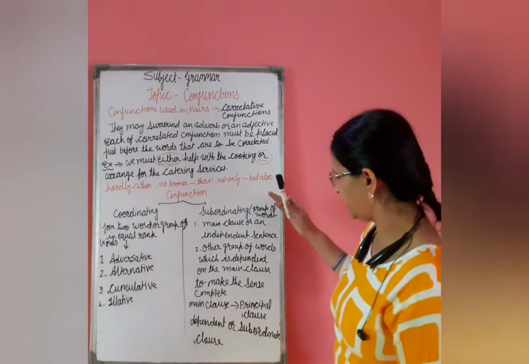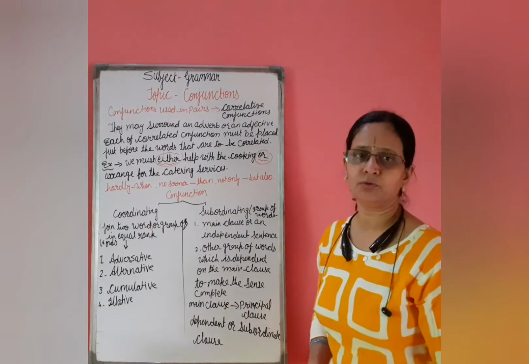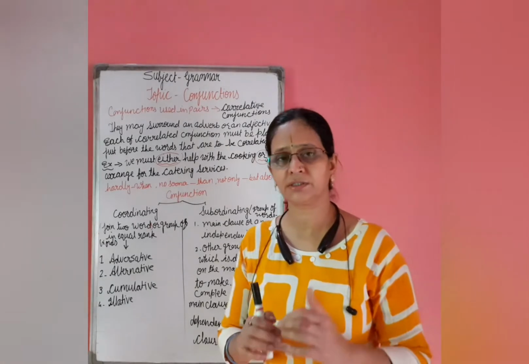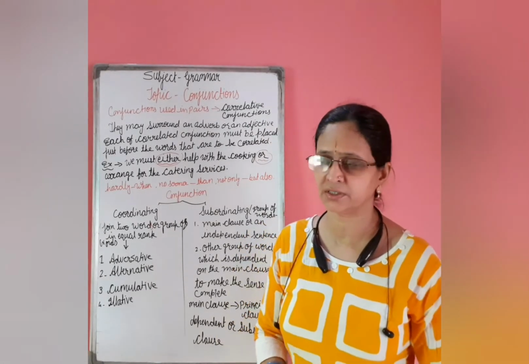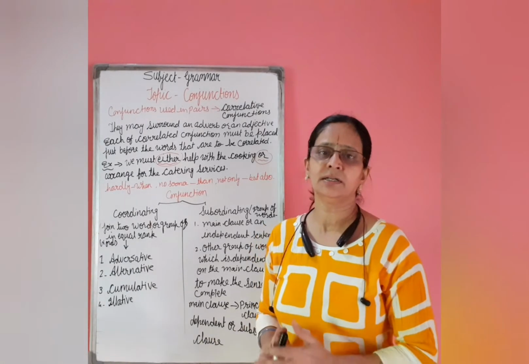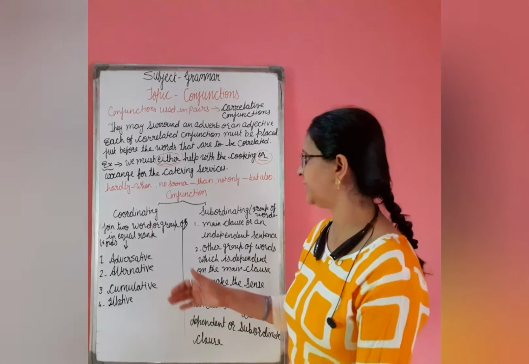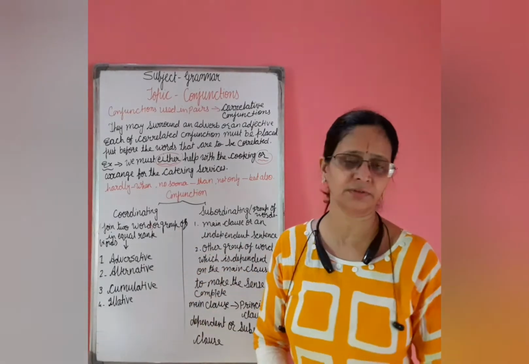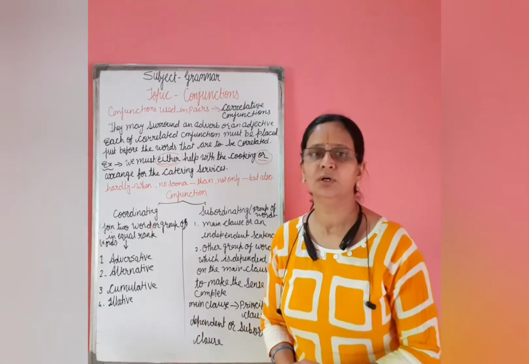And subordinative conjunction, I have told you what it is. I will tell you which words are used in coordinative conjunction and which in subordinative conjunction in the next video, and in detail about the coordinative and subordinative conjunctions also.